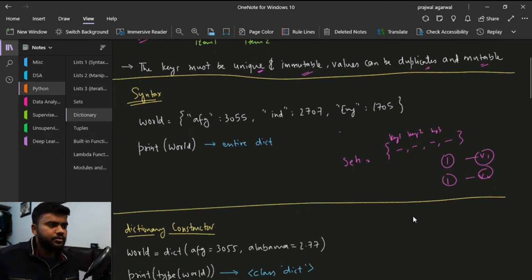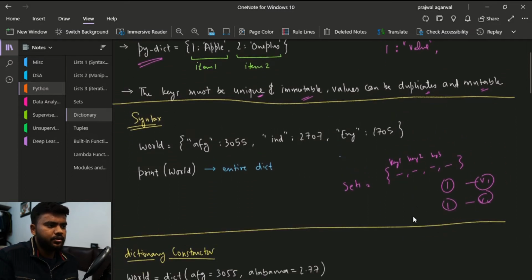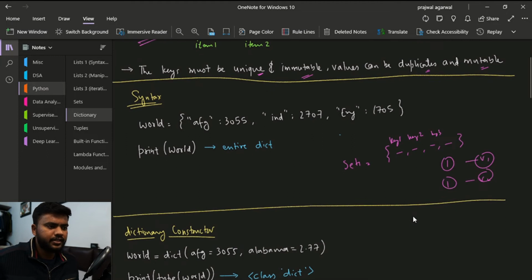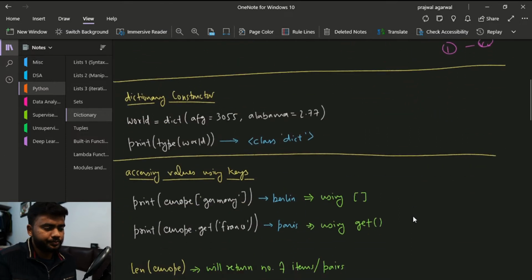So the syntax to specify a dictionary, as I just told, is this: you have key and then value, key value, key value. So it is a key value pair. And if you print the world, it will print the entire dictionary in front of you.